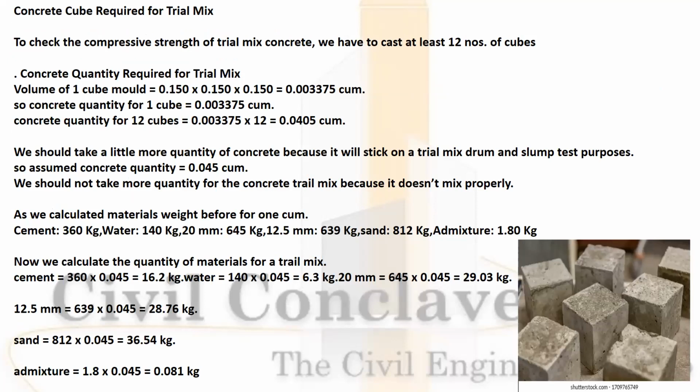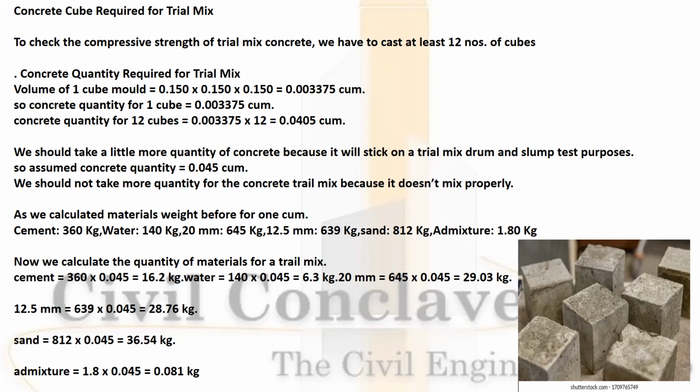Concrete required for a trial mix: we need a minimum of 12 cubes. Volume of 1 cube mold will be 0.003375 cubic meter. So concrete quantity of 1 cube will be 0.003375 cubic meter. For 12 cubes, it will make 0.0405 cubic meter.